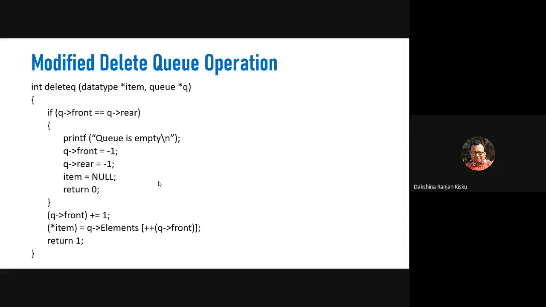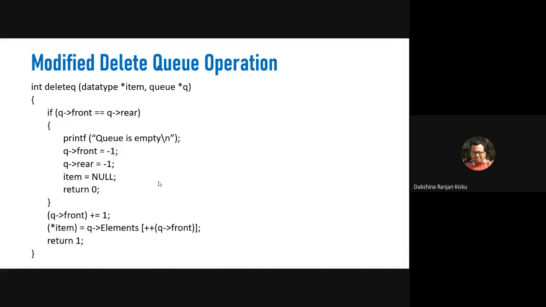This statement gives us the next element. After incrementing the front variable by 1, we get the element which is to be deleted.